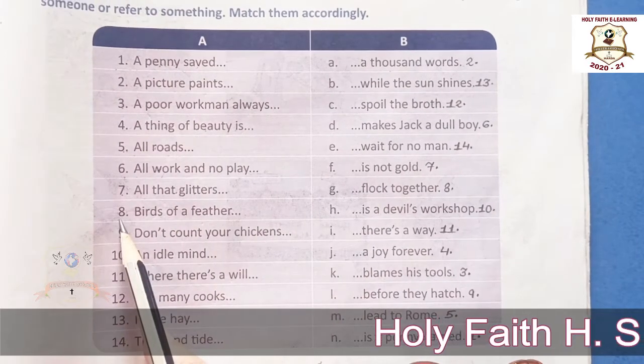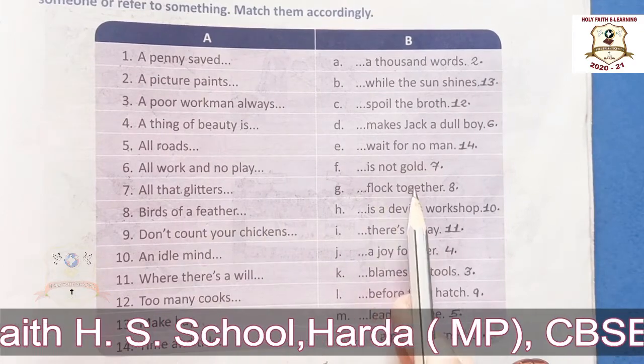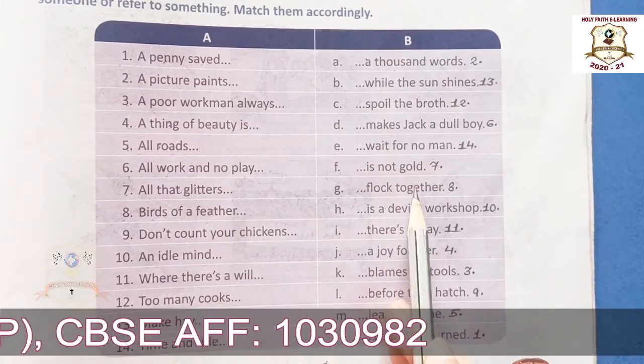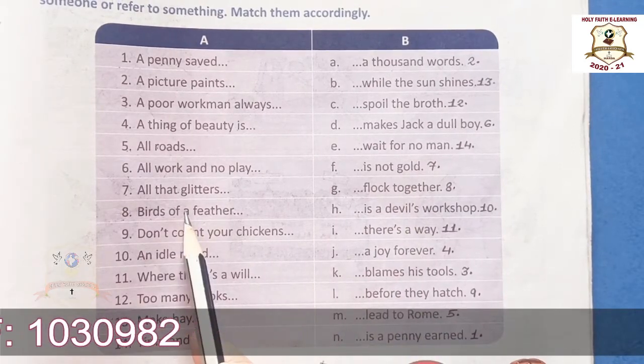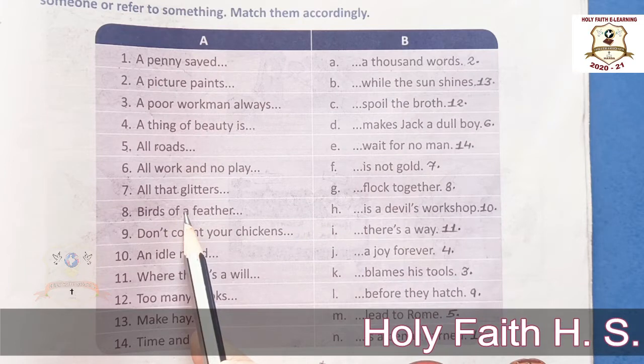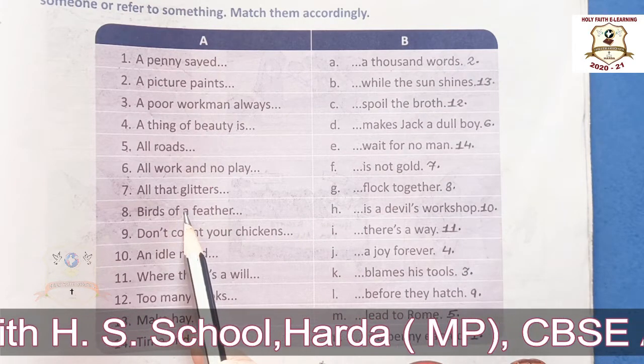Okay. Now eighth one. Birds of a feather flock together. The meaning of this proverb is that people who have similar characters or interests spend time together.